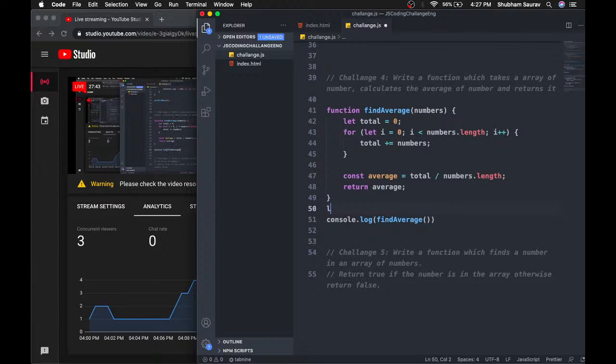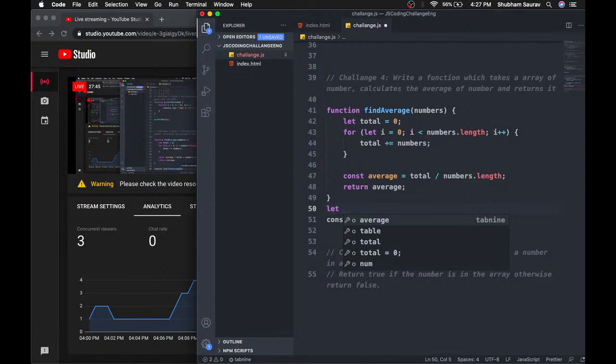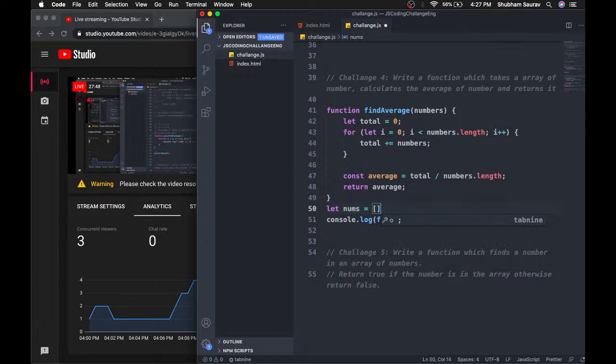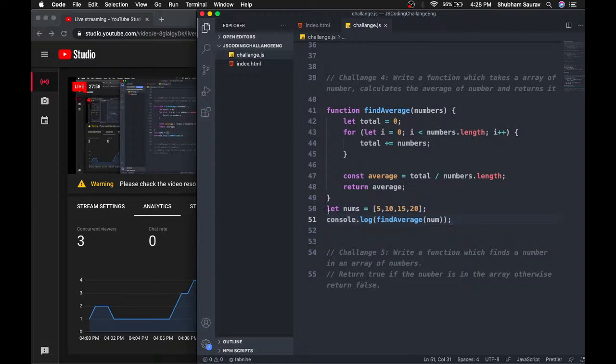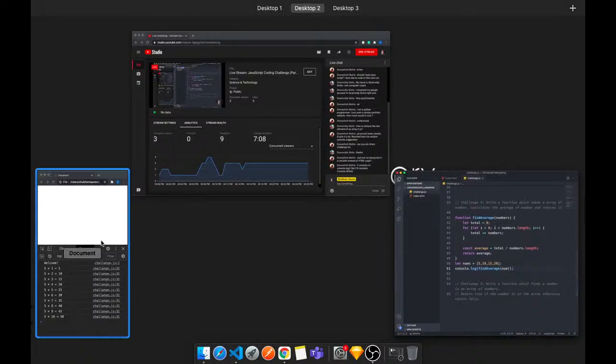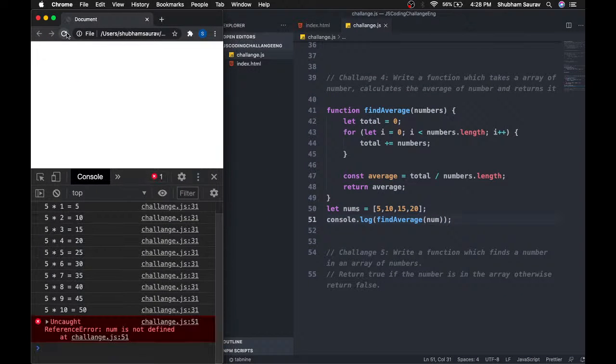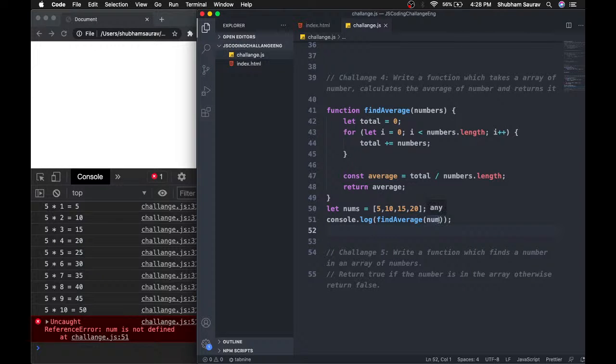Yeah, I'll not copy, I'll just do it again. So nums is equal to 5, 10, 15 and 20, and then I will pass nums here, and I've just saved it. I will go back here and refresh this, and there is a reference error, num is not defined. Okay, oh yeah, obviously num is not defined, I've called it nums here.